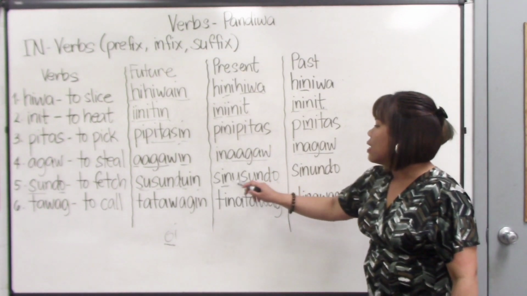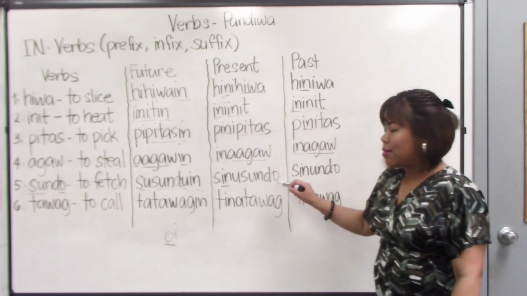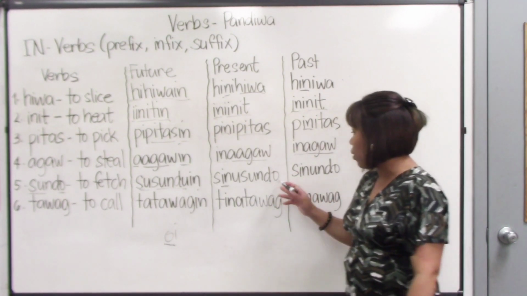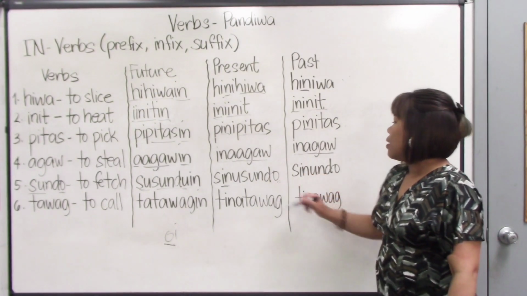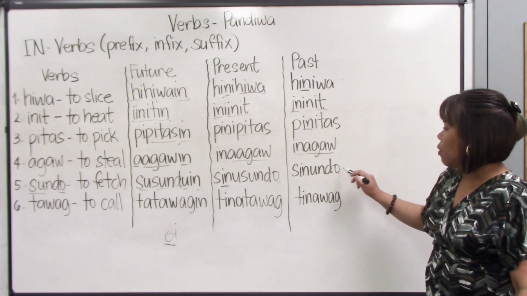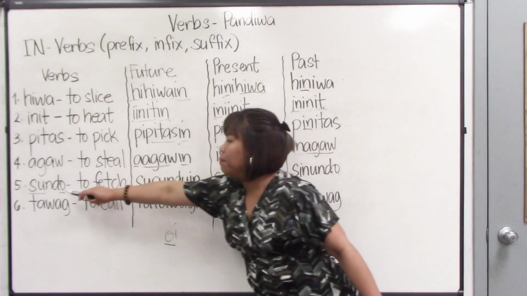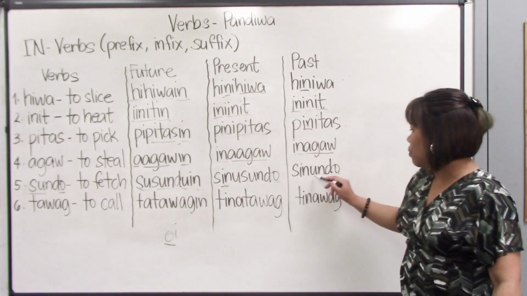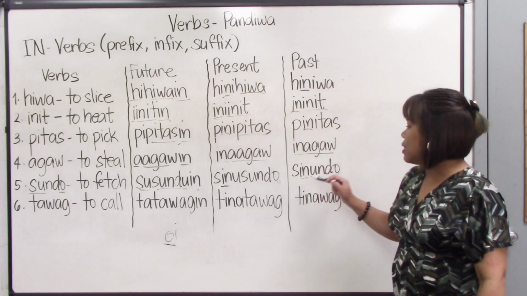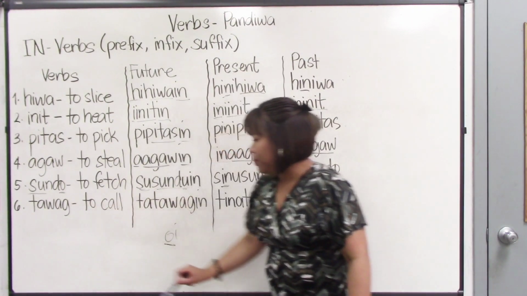So we don't say sinusundoin. It's sinusundo. Now it becomes a soft vowel, an o sound. Alright? And this one, it's the same. So we don't put the u here. It's already an o. This one, so what did we do? We copy the entire root verb sundo, and then we inserted the in. So it became sinundo.